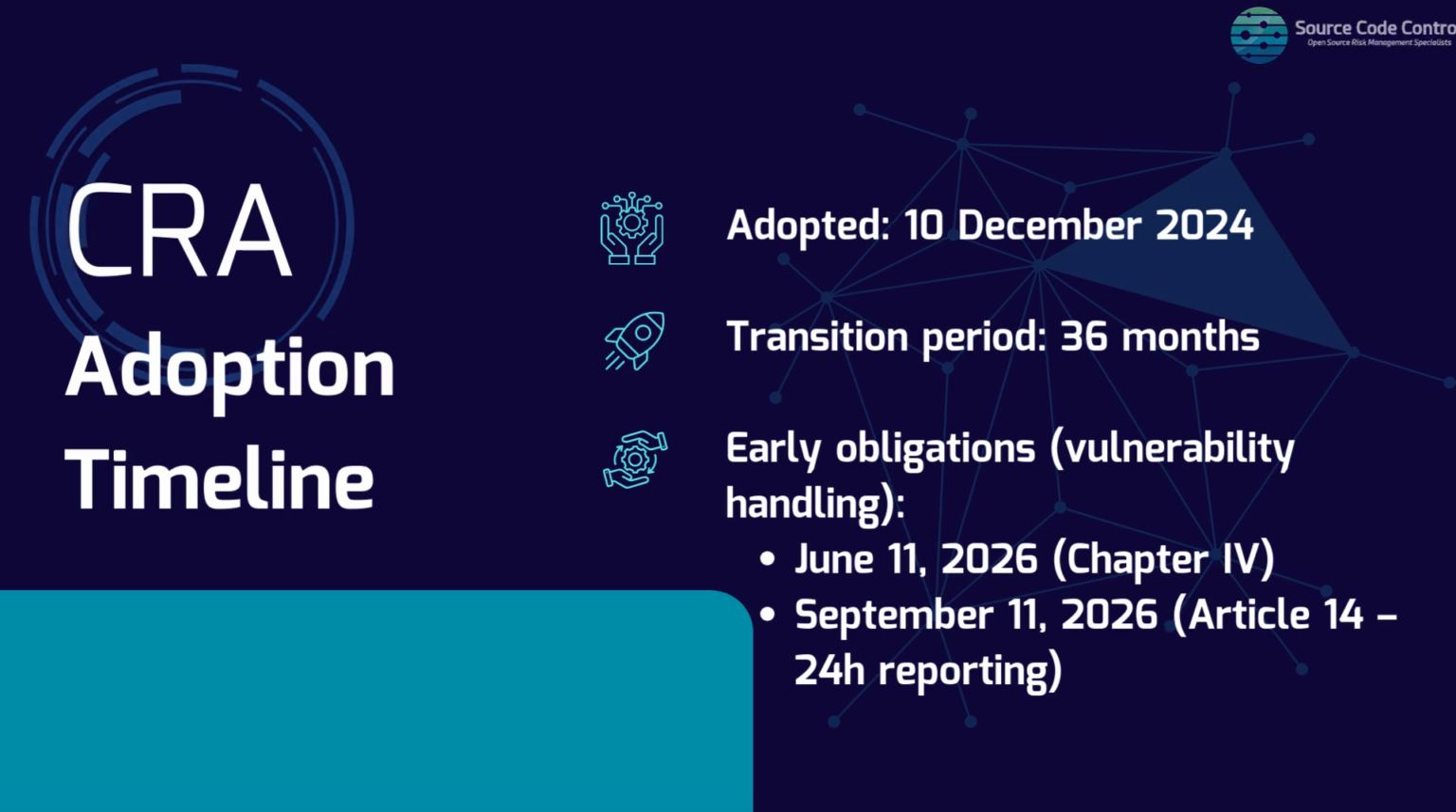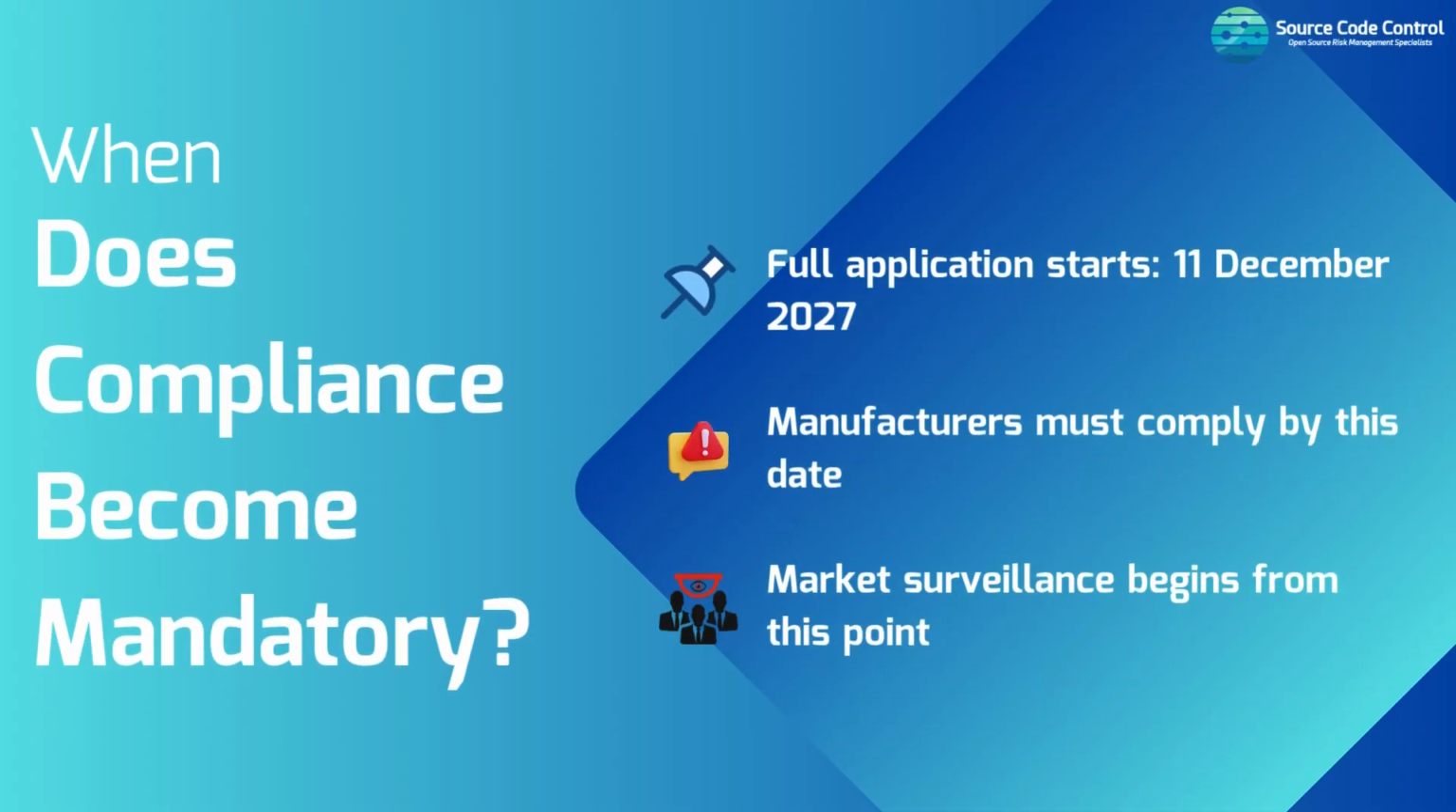You may ask, when does compliance become mandatory? The most important date to remember is the 11th of December 2027. That's when the CRA becomes fully applicable. From this point forward, all products placed on the EU market must meet CRA requirements, carry CE marking, and include technical documentation proving compliance. Market surveillance authorities will also begin actively monitoring compliance.